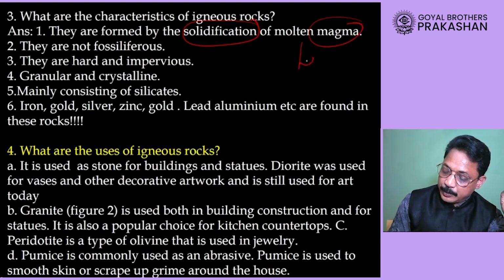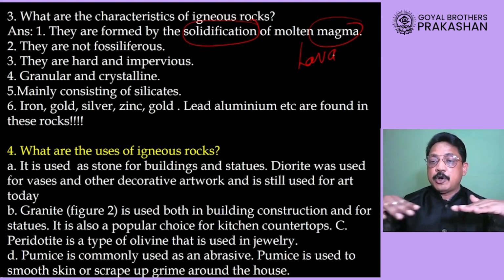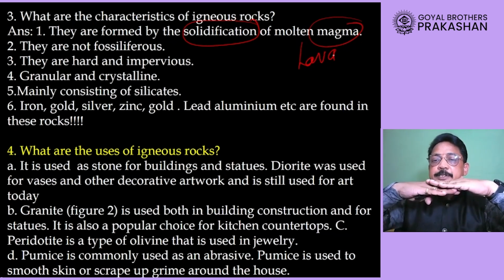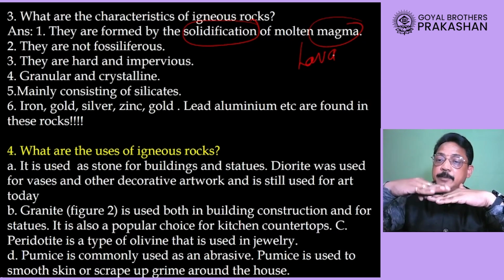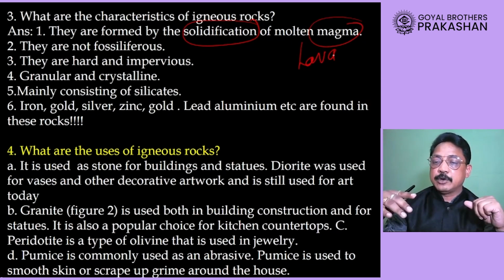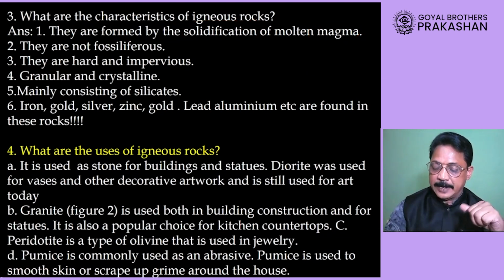Magma. You can also write down lava. Magma means the hot molten material. When it is present below the surface of the earth, it is called magma. When it comes above the surface of the earth, it is called lava. So igneous rocks are formed by solidification of both magma and lava.